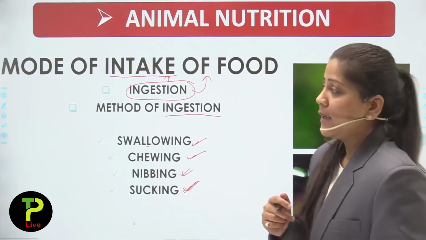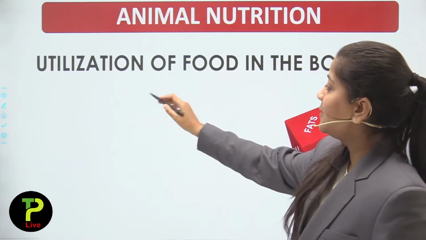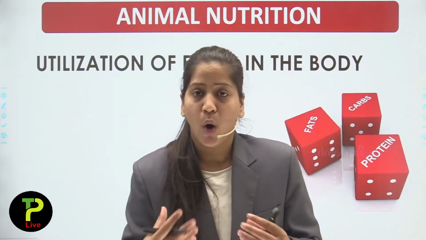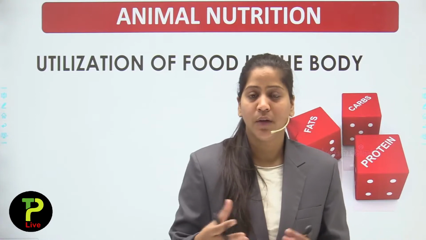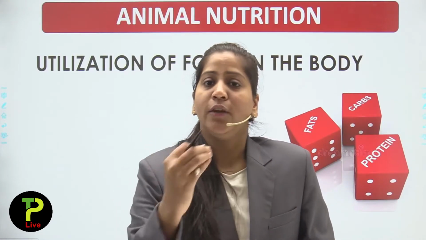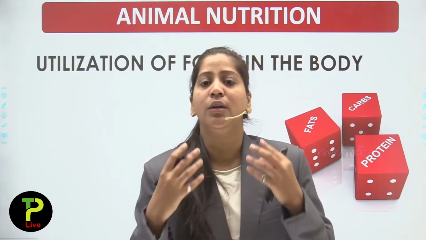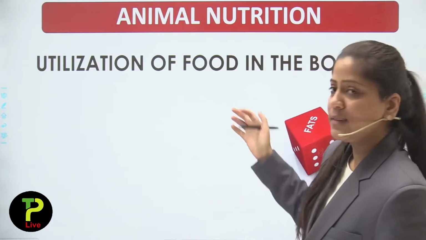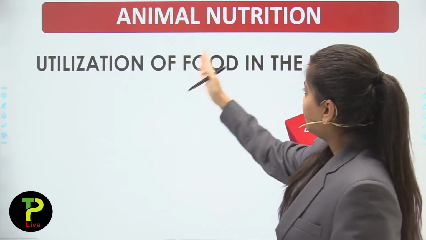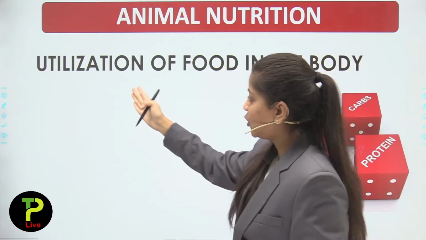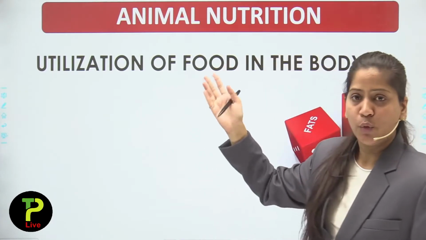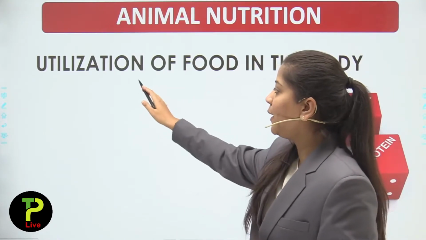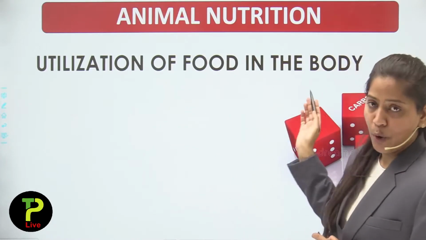Now the third topic is utilization of food in the body. The food which we have eaten, or the food which we have taken in, how that food will get used or utilized in our body, that we will study in this topic. So what is the third topic in animal nutrition? The third topic is utilization of food, the food we have already eaten. Now how will it get utilized in our body? So this is the topic, utilization of food in the body.